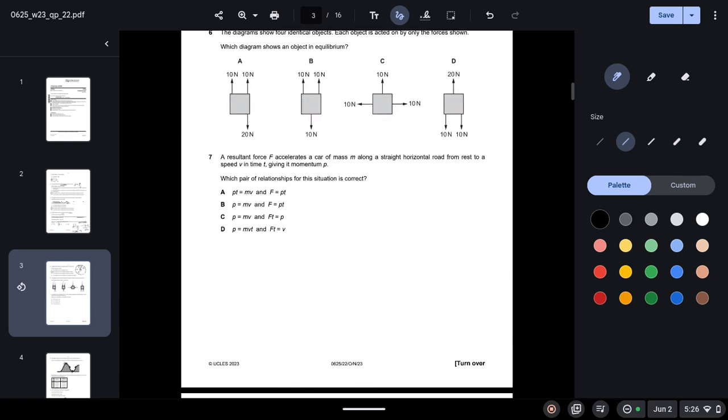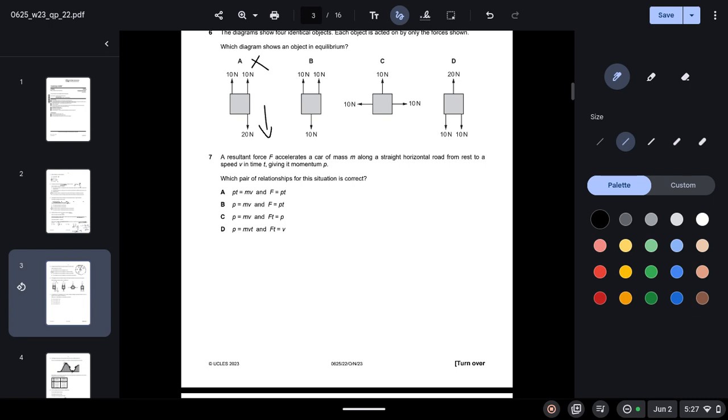A diagram shows 4 identical objects. Each object is acted on by only the forces shown. Which diagram shows an object in equilibrium? So for an object to be in equilibrium, the resultant force must be 0 and the resultant moment must also be 0. So in option A, the resultant force is 0, but the resultant moment is not 0. The resultant moment is downwards. So A cannot be correct.